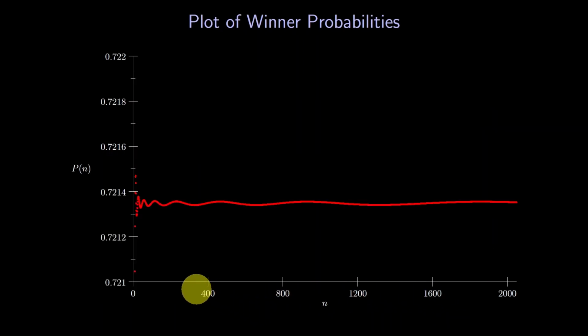Here is a plot of the values of p. The horizontal axis is the value of n, the number of players. The vertical axis is the value of p of n. Note that the vertical axis is only going from 0.721 to 0.722 because all the probabilities are in that narrow interval, at least for more than 8 players. Does it look like the values of p of n are heading toward a certain limit? To me, it looks like the values are heading toward a number just above 0.7213.